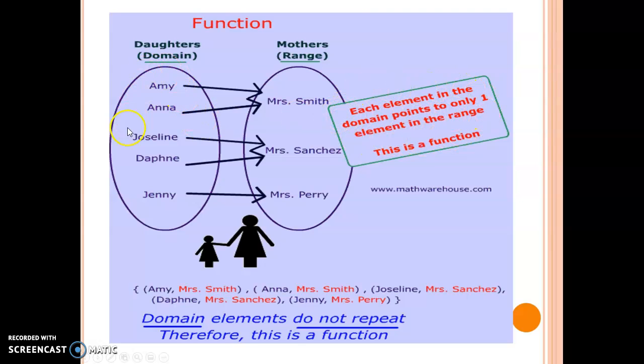So this is what we're looking at as our definition of a function: each element of this domain, each daughter, is related to an element in the range, in this case, a mother. That's the official definition of a function.